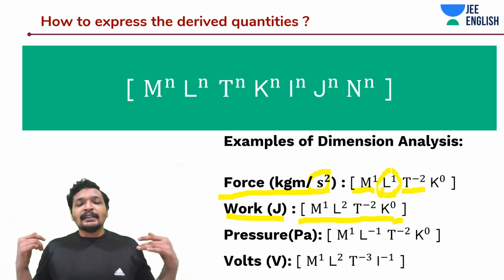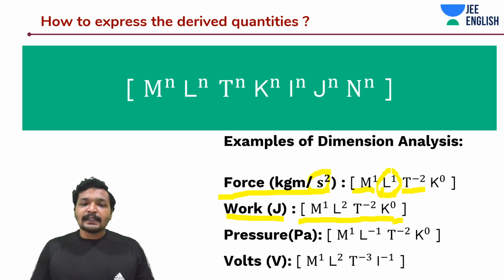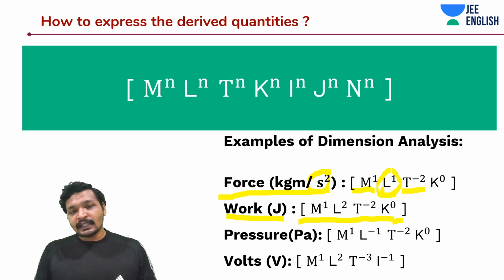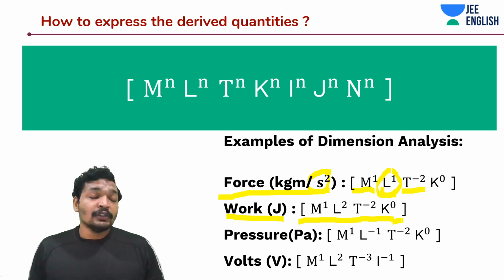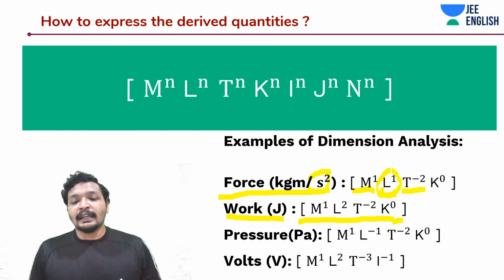Pascal is nothing but the unit of pressure. How do I express it in terms of these fundamental dimensions? It's force per unit area, force divided by area. I know that force is kg meter per second square. If I divide it by area, that is another meter square, so that would be kg by meter second square, or kg, meter to the power minus 1 and second to the power minus 2.